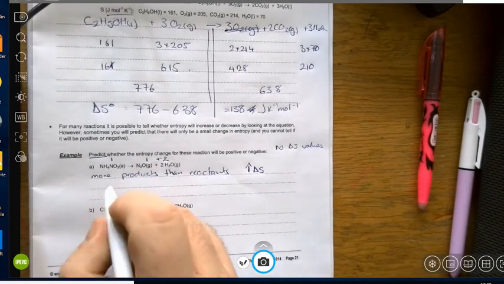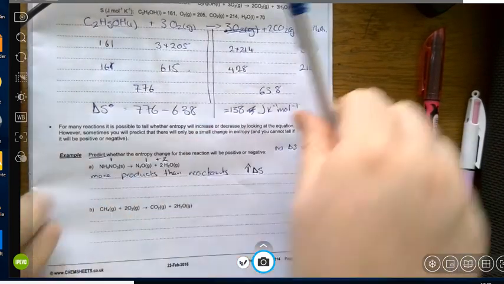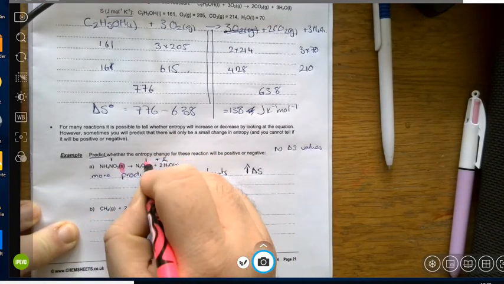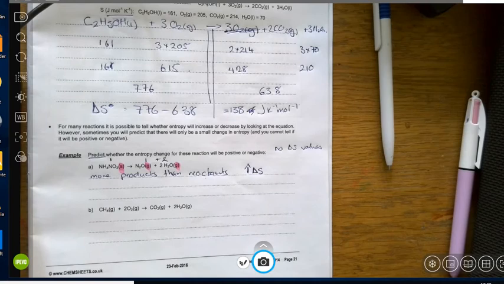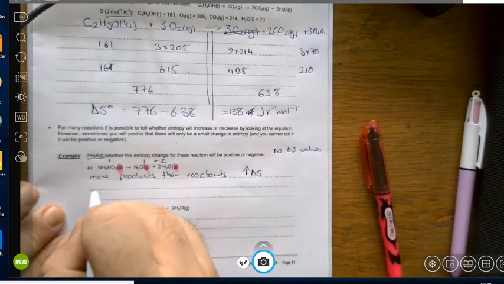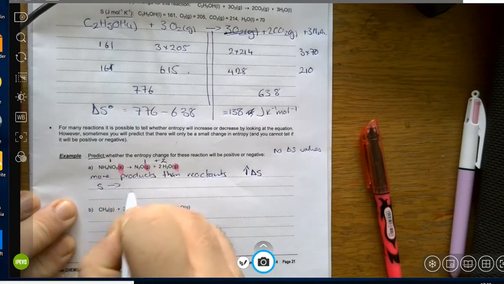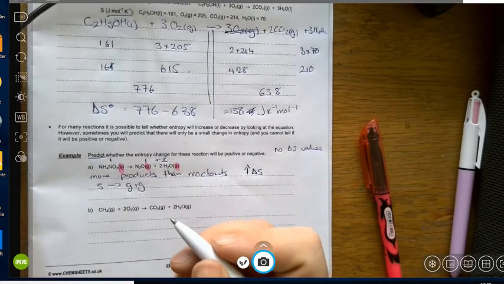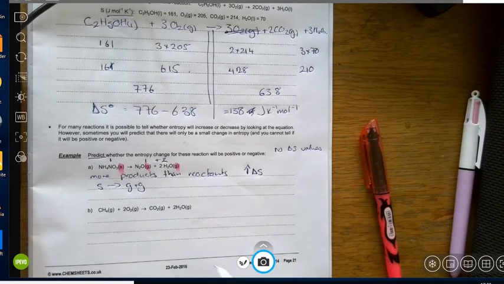In this, I'm then looking at this part, which is the state, and it's going from a solid to a gas. So solid going to gas plus gas, and this is just me driving down my logic. And you'd have to word this a little bit better.